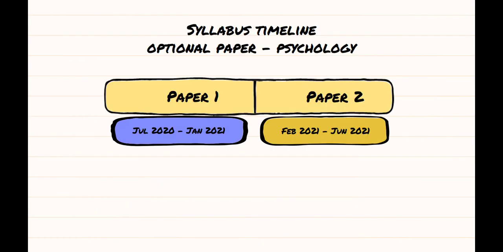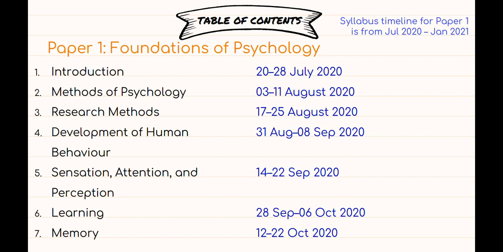You can see the syllabus timeline for the optional paper for the subject of psychology is from July 2020 to June 2021. In total, we would cover paper 1 and paper 2 with a 12 months timeline. You know that there are total 14 units in paper 1. So the syllabus timeline for paper 1 is from July 2020 to January 2021, and you can see the units' names given here and the weeks in which these units would be taken care of.